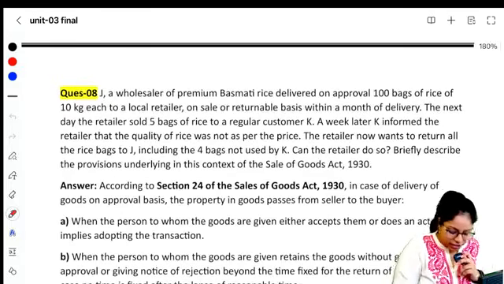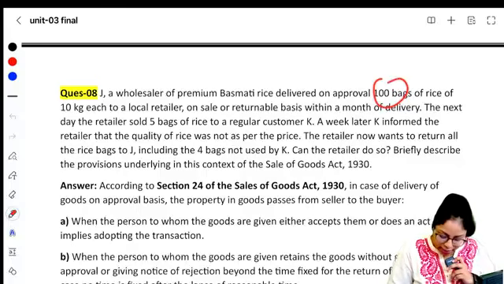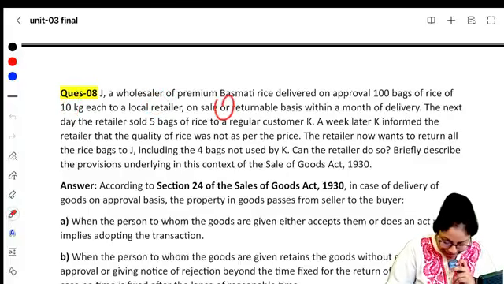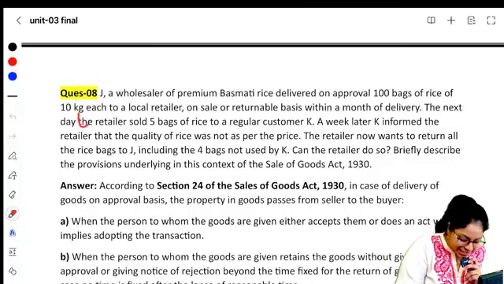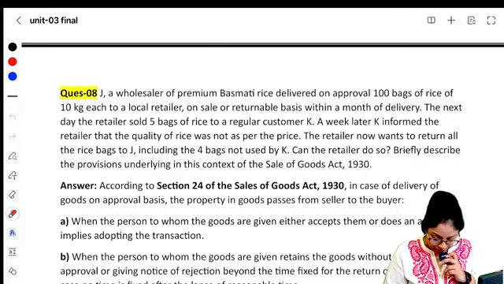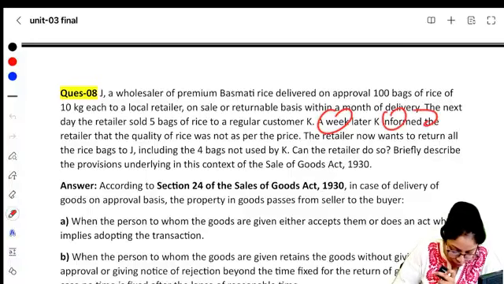Next is J. J, a wholesaler of premium basmati, delivered on approval 100 bags of rice of 10 kg each to a local retailer on sale or returnable basis within a month of delivery. The next day, the retailer sold 5 bags of rice to a regular customer, and the name of that customer was K. A week later, K informed the retailer that the quality of the rice was not as per the price.